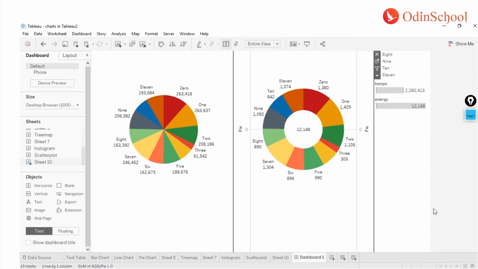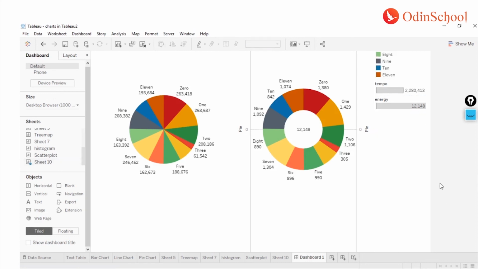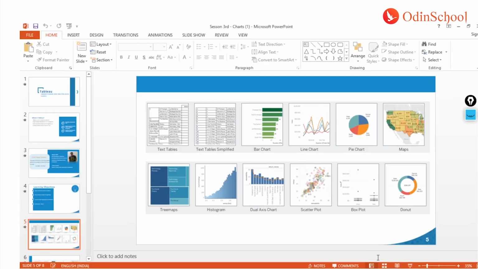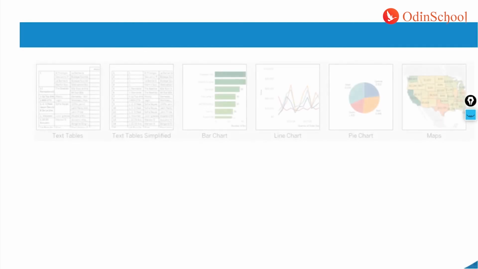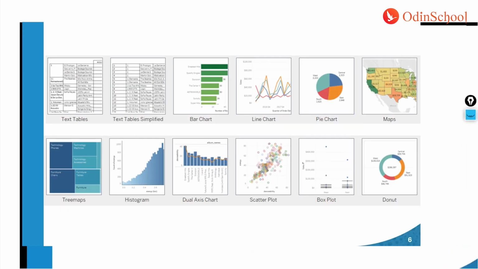All right, so that makes the end of this session. That's all we had for this session. Over here we saw the different charts and how you can create them. There was some rationale which I have also shared, like what the dimensions and measures are that you need, and how you can choose the charts based on them.